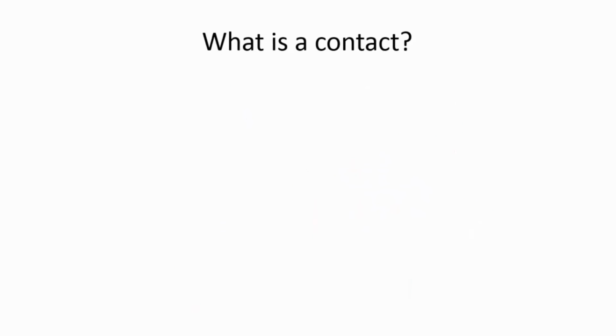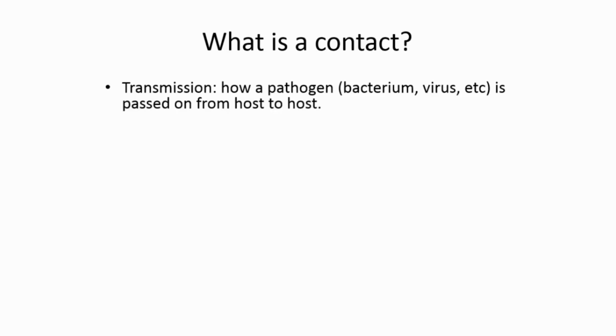Okay, so then this leads us to the question of, when we're talking about transmission, and we know transmission here is the ability to pass the pathogen from one host to another host, then we're going to give a definition for something we're going to call contacts. Examples of pathogens: a bacterium is a pathogen, a virus is a pathogen, right?